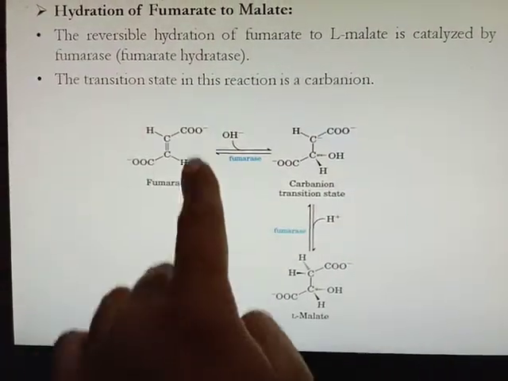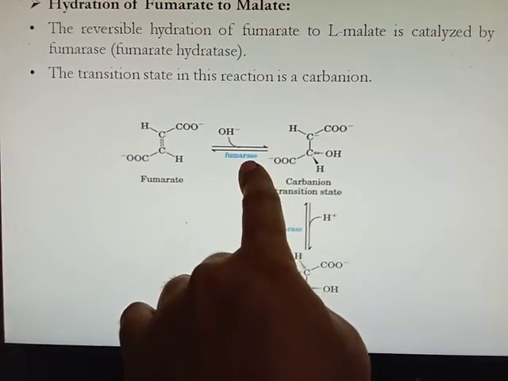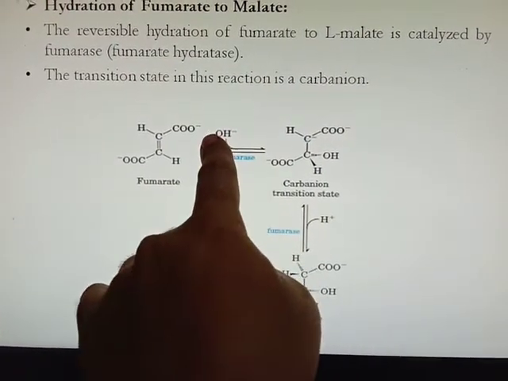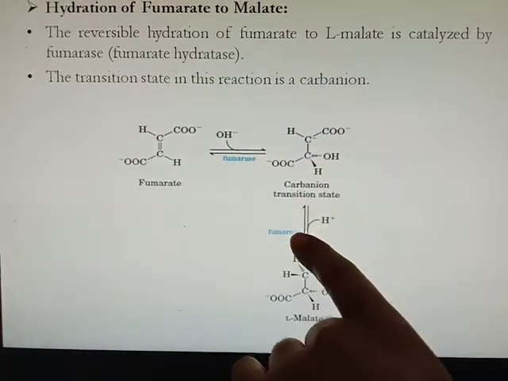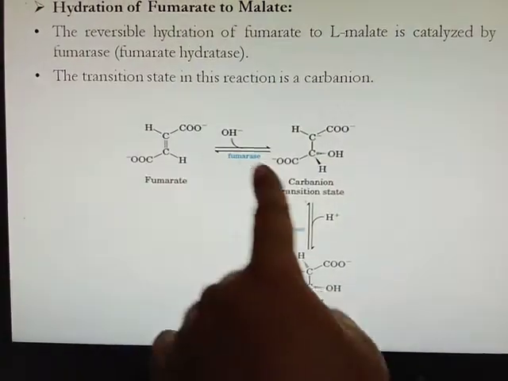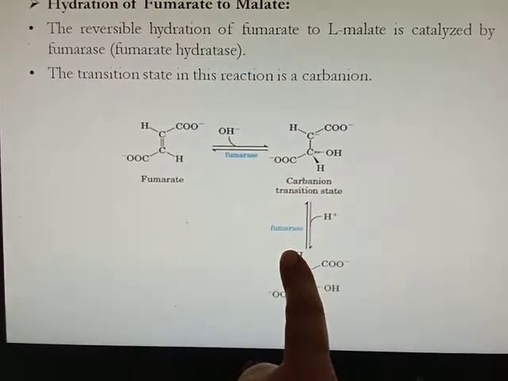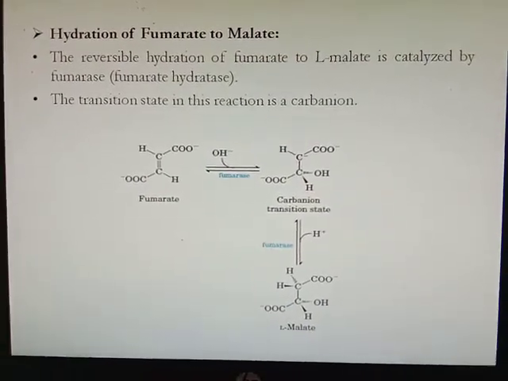First an OH group is added at one carbon, and fumarase adds the hydrogen to the second carbon. So here complete hydration takes place. H added here, OH added here, converting fumarate to L-malate.